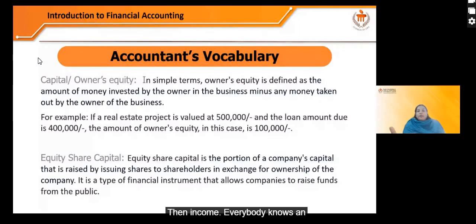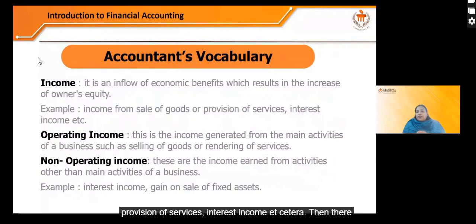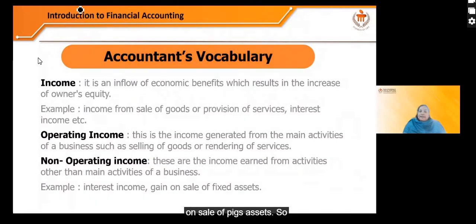Then income. Everybody knows it's an inflow of economic benefit which results in an increase of owners' equity, like income from sale of goods or provision of services, interest income, etc. Then there is operating income, income generated from main activities of a business, like selling of goods or rendering of services, and non-operating income, income earned from activities other than the main activity of the business, like interest income, gain on sale of fixed assets. So this we will be covering more while solving the illustrations.